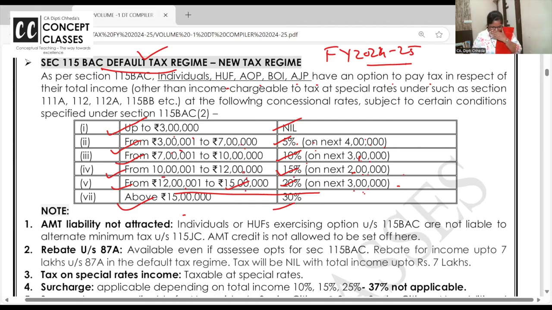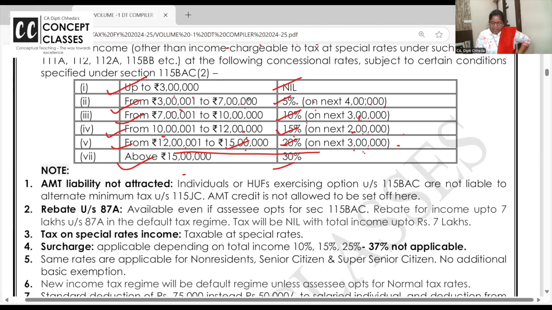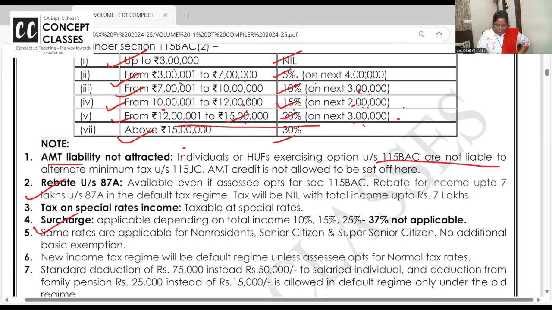If you are opting for 115BAC, AMT is not applicable. Alternative minimum tax of 18.5% will not apply. Rebate is a little different here. I want you to note that in the notebook. And surcharge rates of 10, 15, 25 are applicable. The 37% is not applicable. Very important.